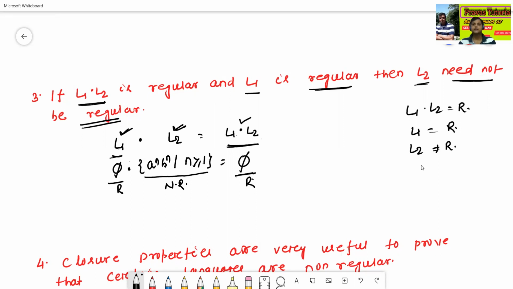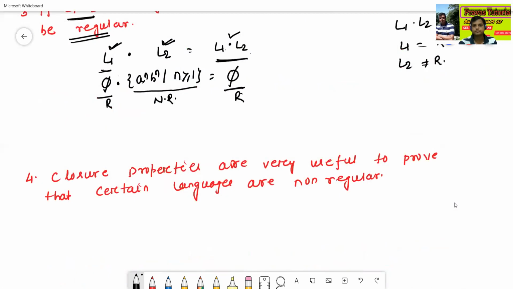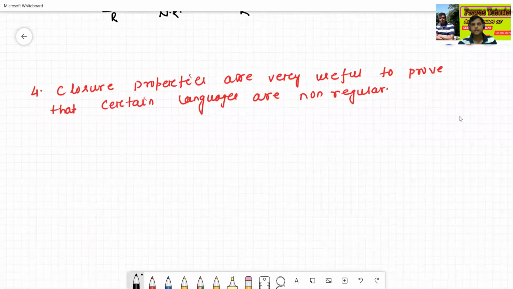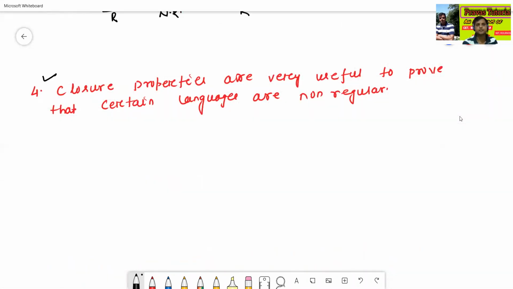Now we'll see the next special case of closure properties of regular languages. The fourth special case is that closure properties are very useful to prove that certain languages are non-regular.